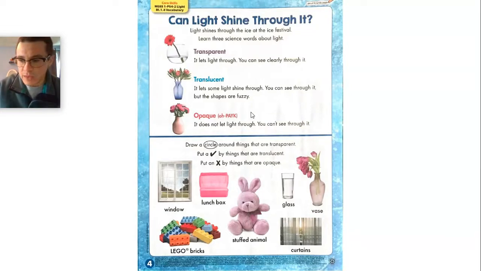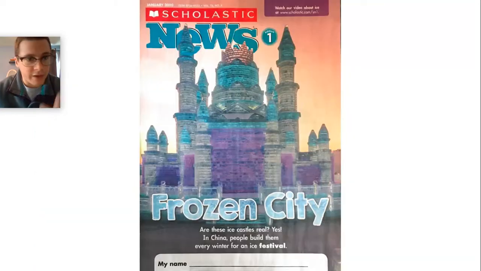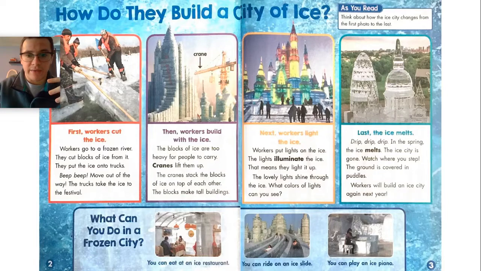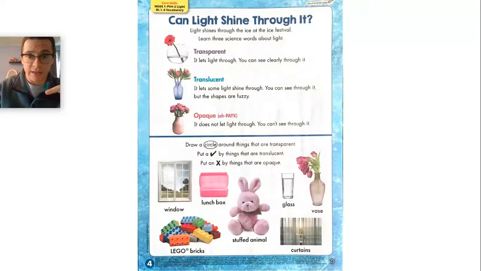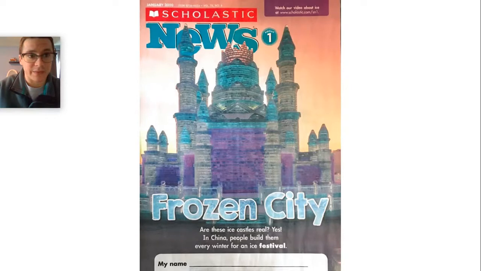Let's go over our text features one more time. We've got photographs, titles, headings, captions, bolded words, and labels. And that's it. Those are our text features. Now we can begin reading.